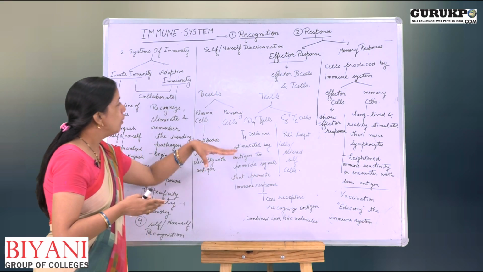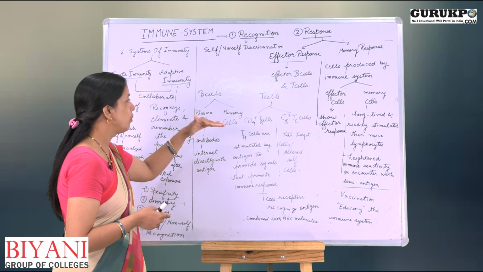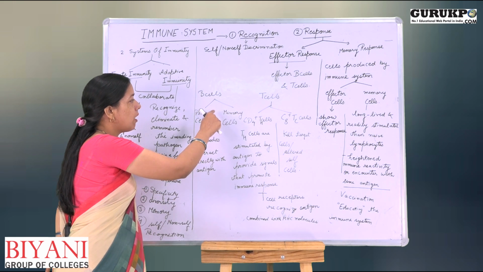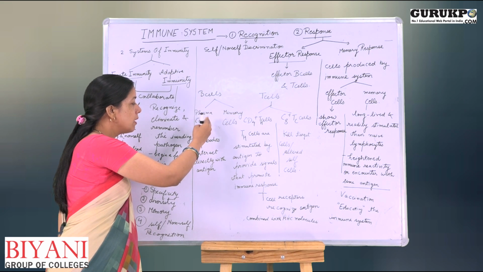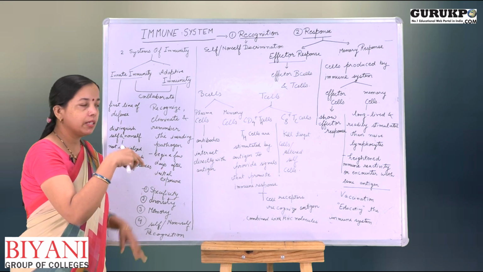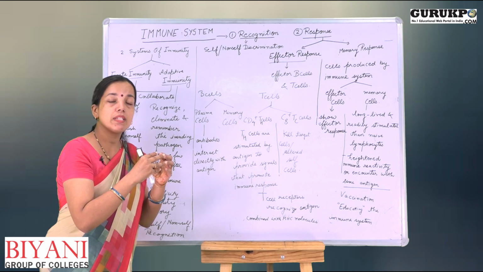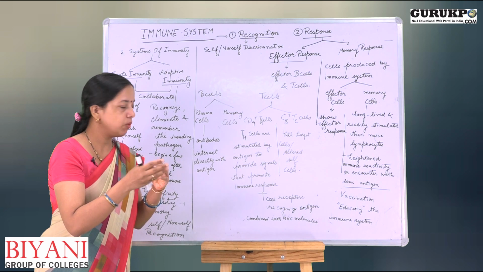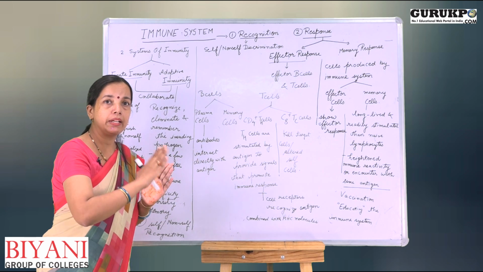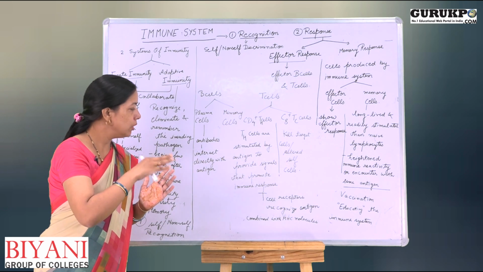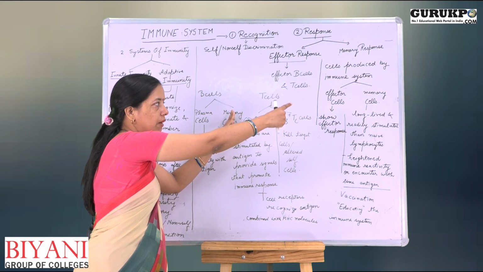Now, the effector response consists of B cells and the T cells. I have told you already. Now, B cells are also of two types, plasma cells and the memory cells. Plasma cells form the antibodies. They secrete the antibodies. The antibodies directly interact with the antigen. What is antigen? Antigen is a foreign pathogen. The antibodies will directly interact with that foreign pathogen or antigen and will eliminate and deactivate it to remove it from our body. Now, the memory cells will show the memory response. I have told you already.